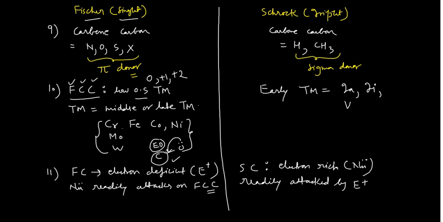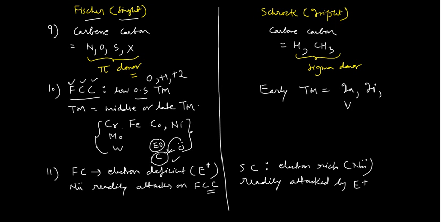So you have to remember either the Fischer or the Schrock carbene. In the examination, these Fischer and Schrock carbenes have recently been included in the question bank of your CSIR NET. They generally ask questions from the Fischer carbene, not from the Schrock carbene. But if you remember only one of these, then you can predict the nature of the other carbene also. This is something very very important.